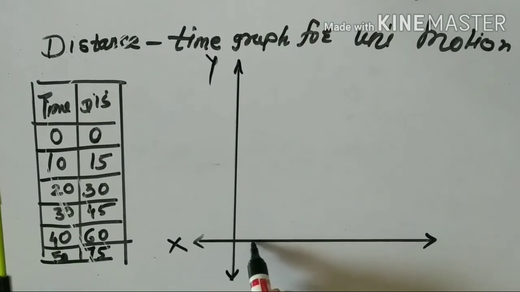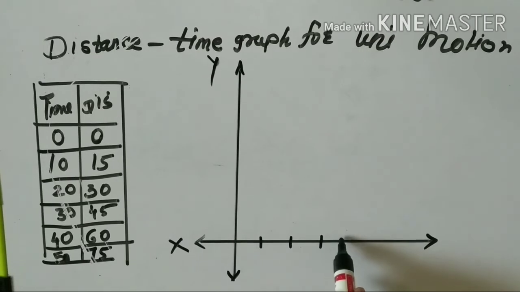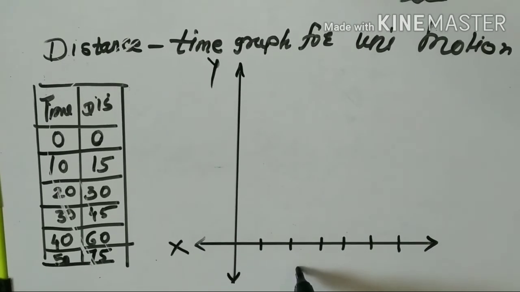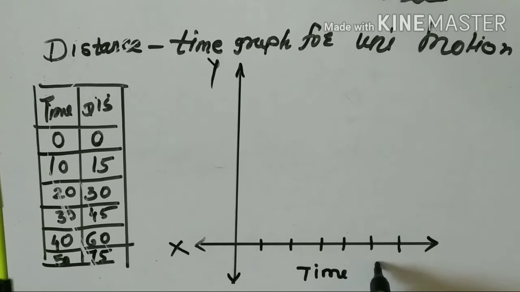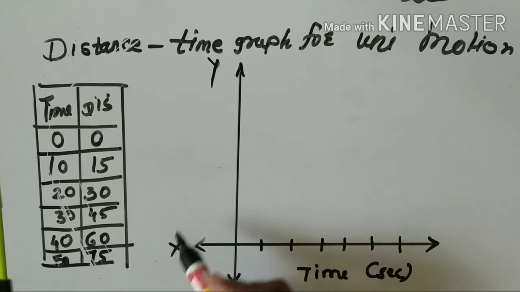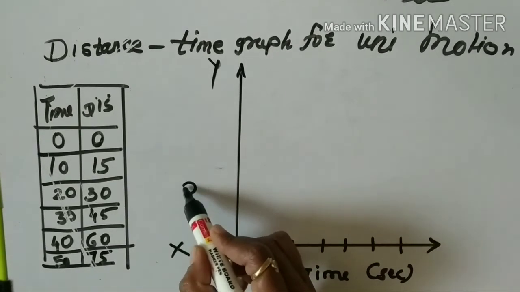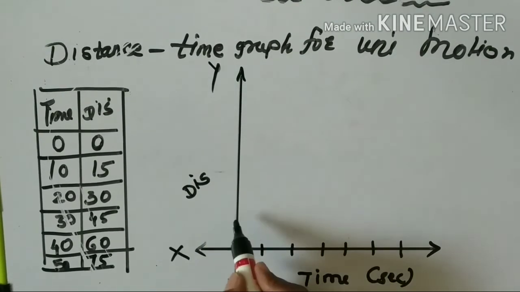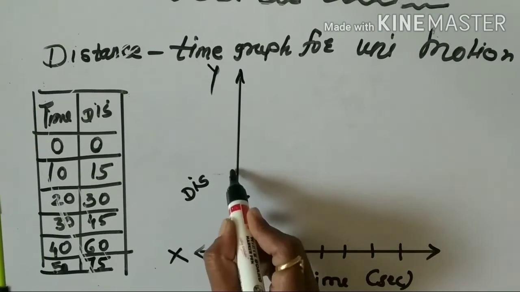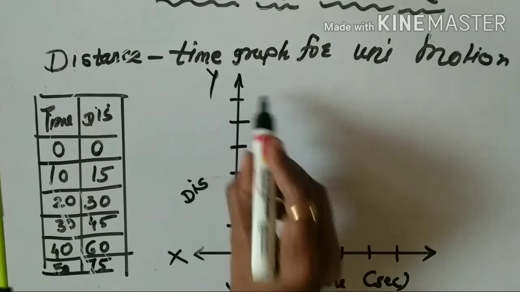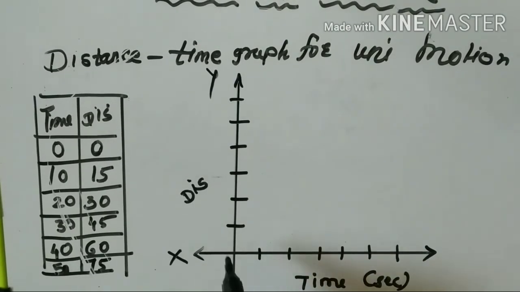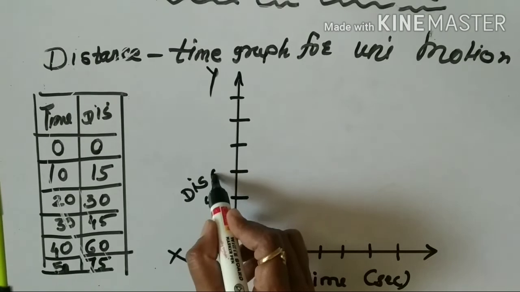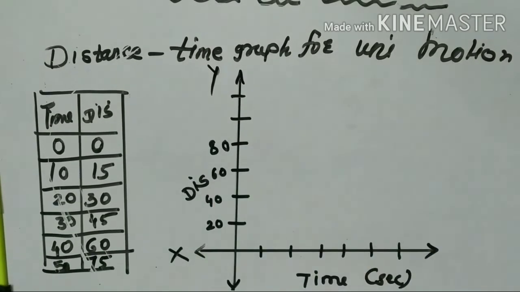On the x-axis, here 1, 2, 3, 4, 5, 6 figures we have taken: time in seconds. Here on the y-axis, distance in meters. Here also 1, 2, 3, 4, 5, 6. Suppose we start from 20, 40, 60, 80.